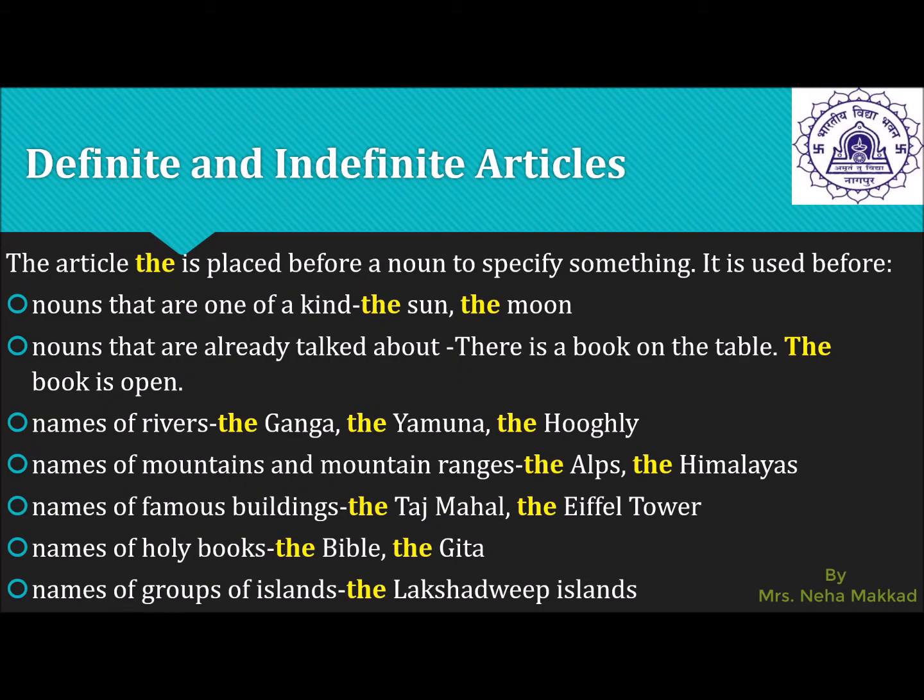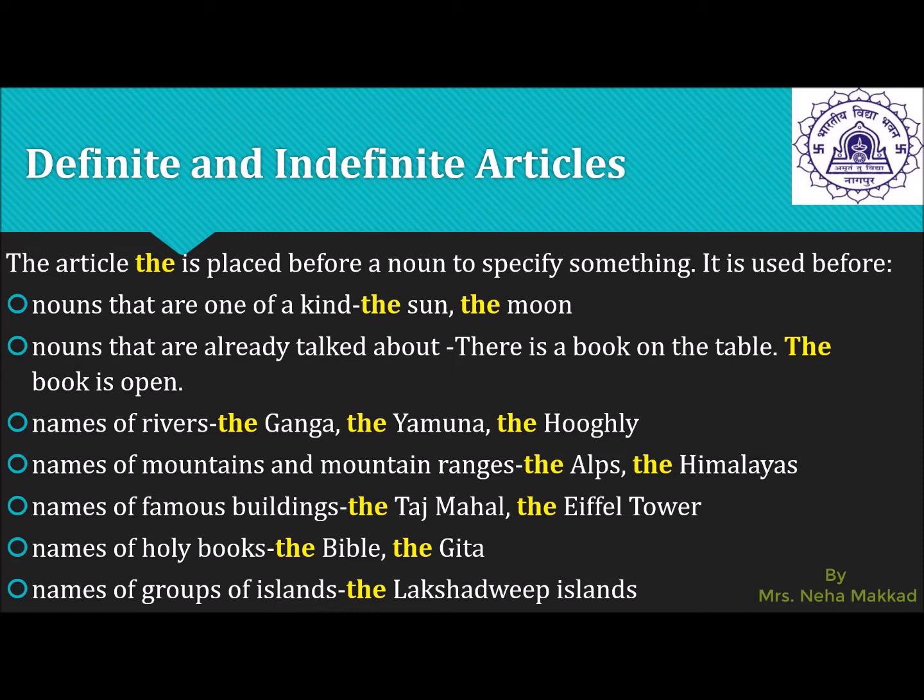Now we will have a look at the definite article the. So why is it called the definite article? Because the examples given, children, we will see that they are unique, they are one of its kind. The article the is placed before a noun to specify something. So it is a specific thing, it is a unique thing, something which is one of its kind, meaning there cannot be any other than that.